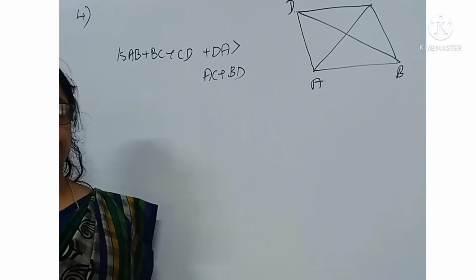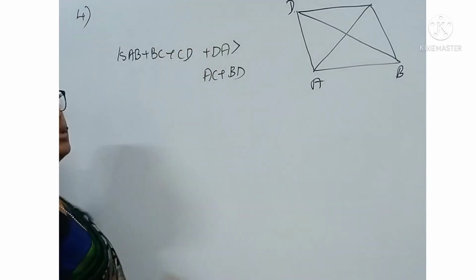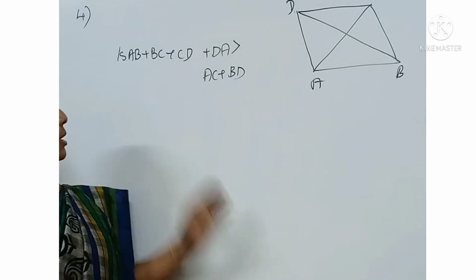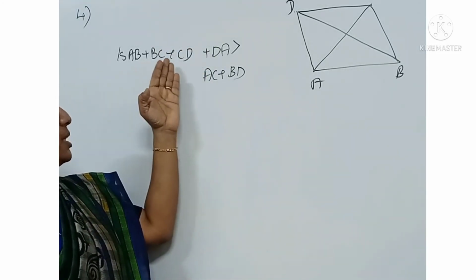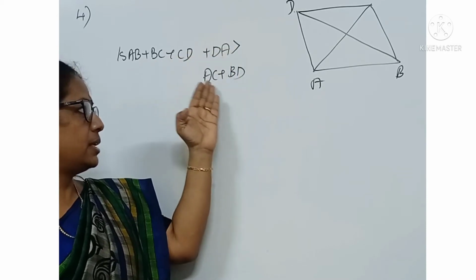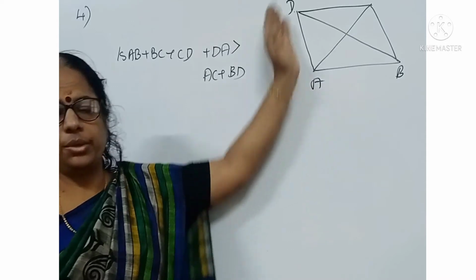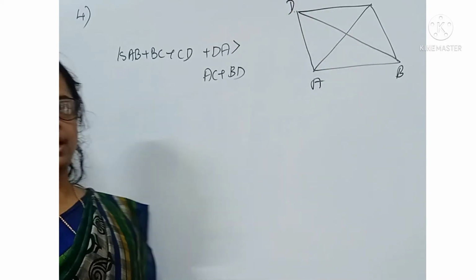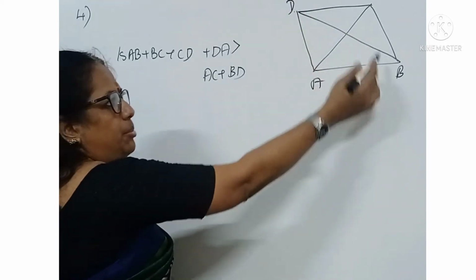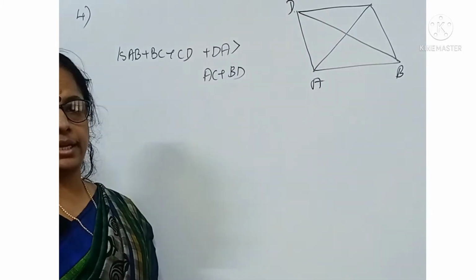Let us do the fourth question from the exercise 6.4. Here, is AB plus BC plus CD plus DA greater than AC plus BD in this quadrilateral ABCD? ABCD is a quadrilateral and we can see that DB and AC are the diagonals.